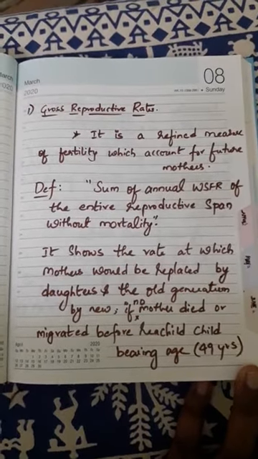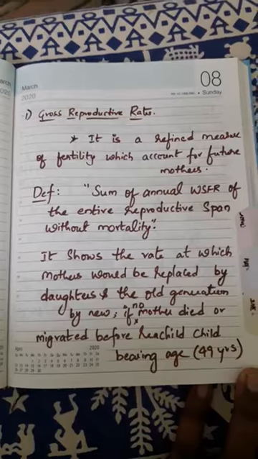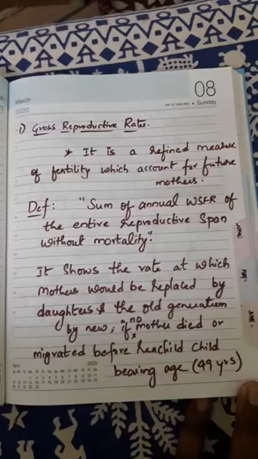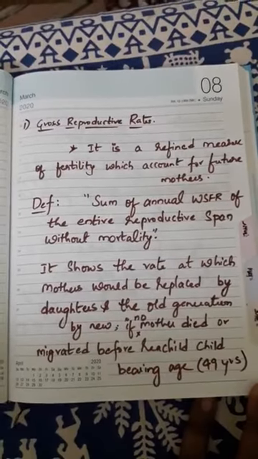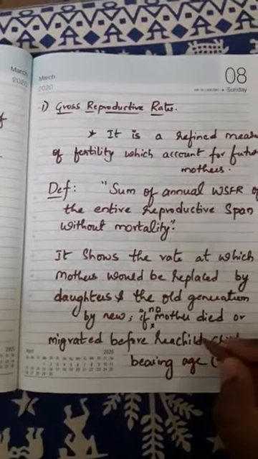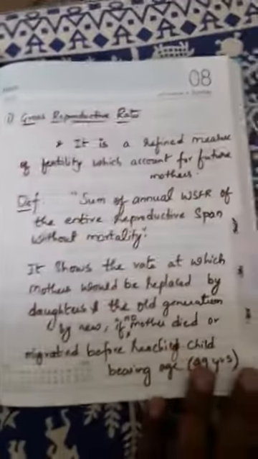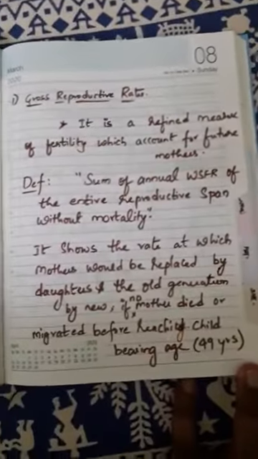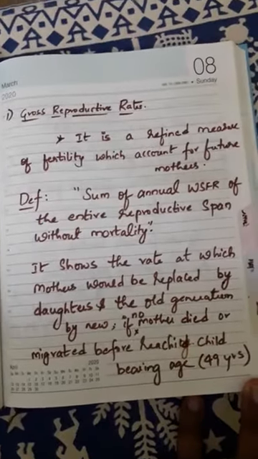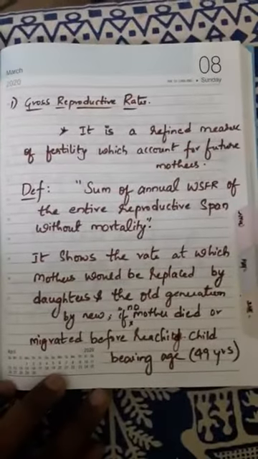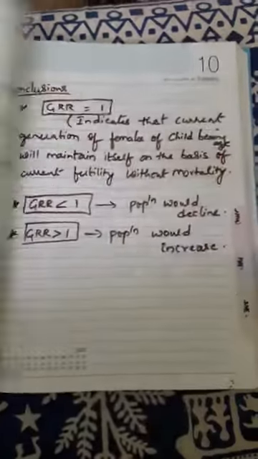It shows the rate at which mothers would be replaced by daughters and the old generation by the new, if no mother died or migrated before reaching the childbearing age. So before reaching the childbearing age, up to the upper age, the 49th year, we are ignoring here also that any mother has died. We are ignoring the mothers dying as well as migrating. Clear?